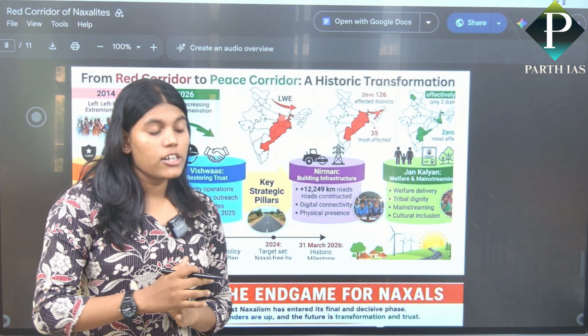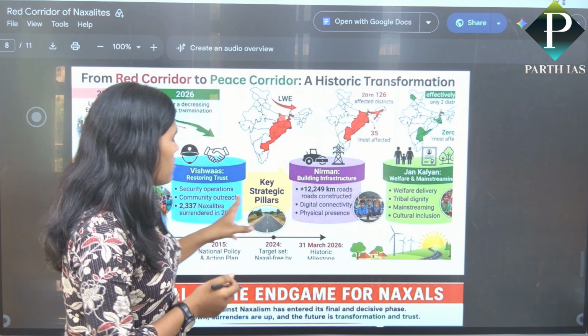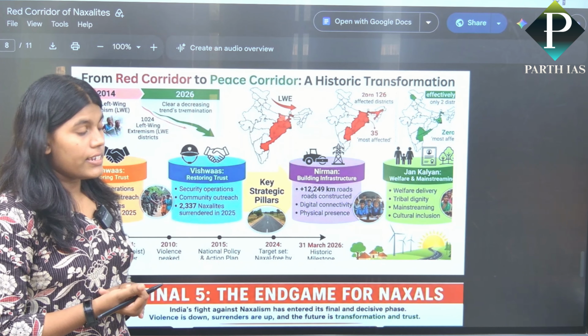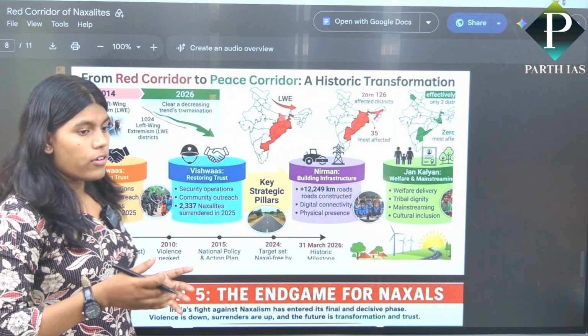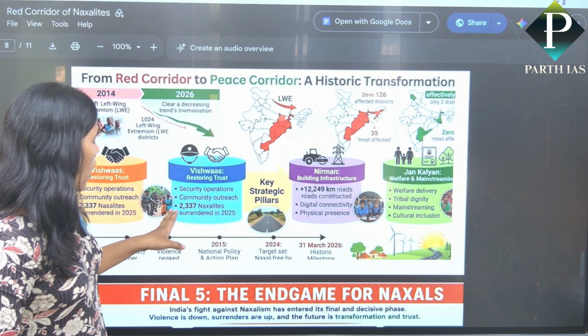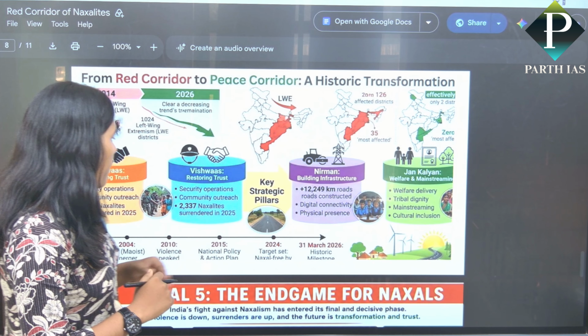For easy connectivity, the Government of India has launched three schemes: Viswas, Nirman, and Jan Kalyan. Viswas means providing security and opening a policy for surrenders. Approximately 2,337 Naxalites have surrendered themselves.